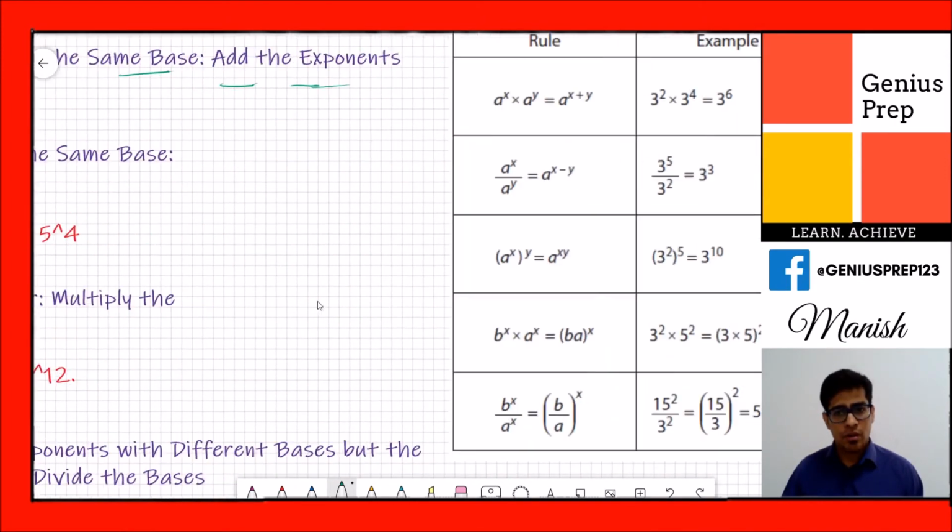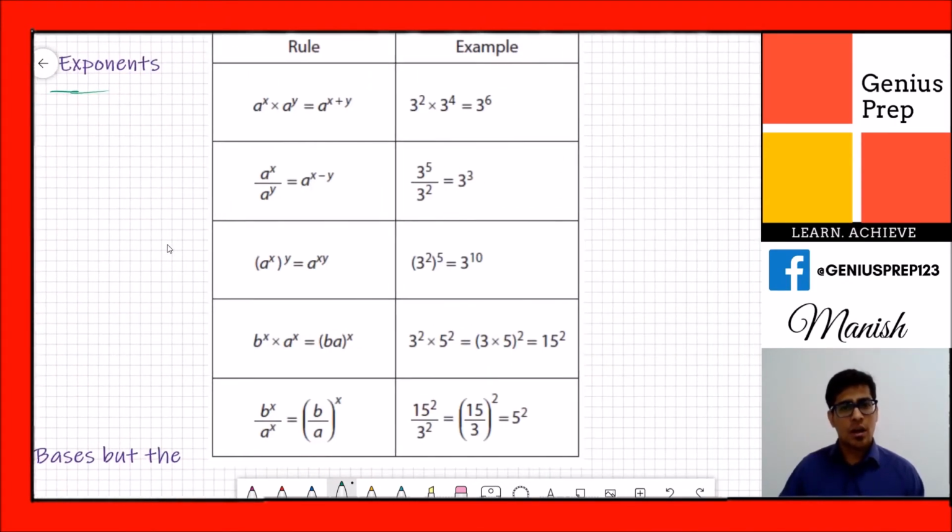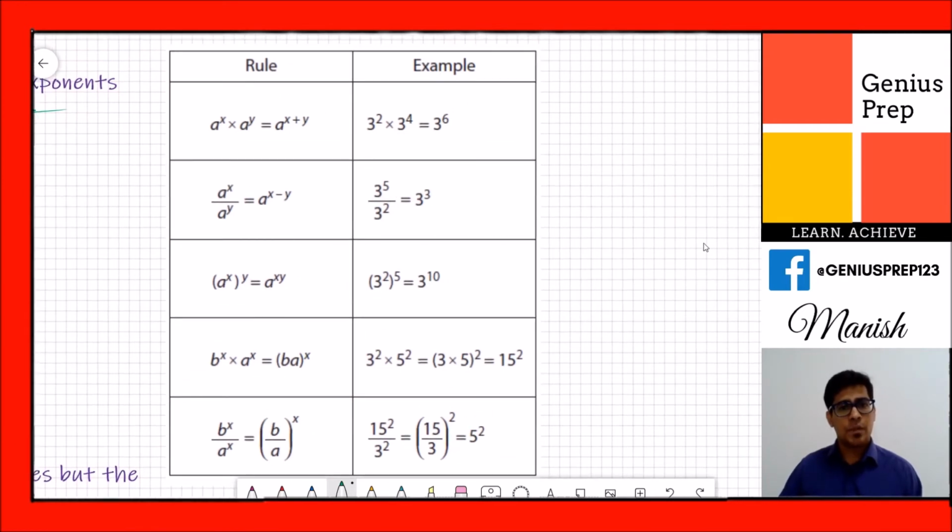It will be better if we take this table. Okay, so the first property is when you have to multiply the same base but the exponents are different. When you multiply this, we add the exponents, like 3 squared and 3 raised to 4. When you have this, what we'll do is 3 raised to 2 plus 4. This is the very first property.